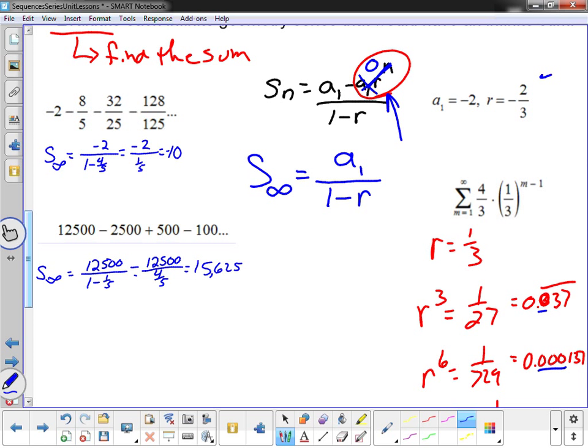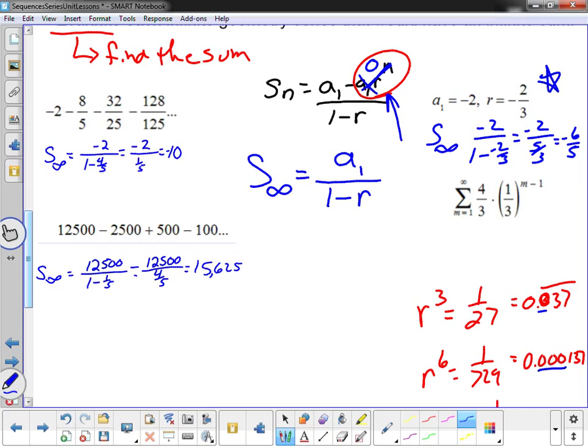So in this example over here on the right, I know the first term, I know the r, so I can just put it right into the formula and say it's negative 2 divided by 1 minus negative 2/3, which means I have negative 2 divided by 5/3, which gives me negative 6/5 as an answer. Now, if you want proof that this works, we can do that. Let me know and I'll help you out there.